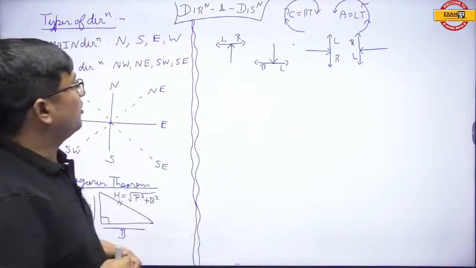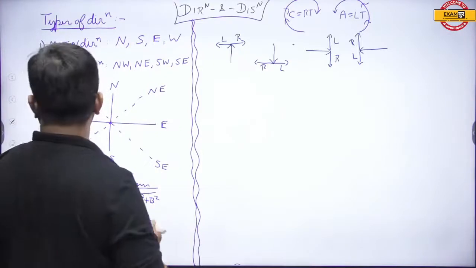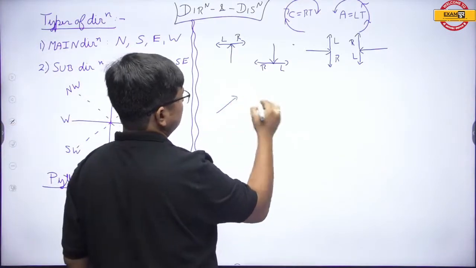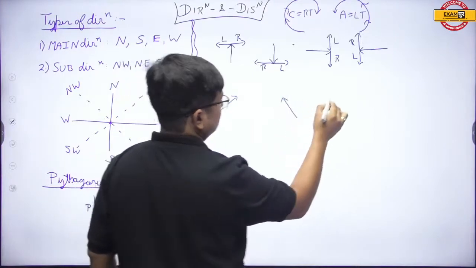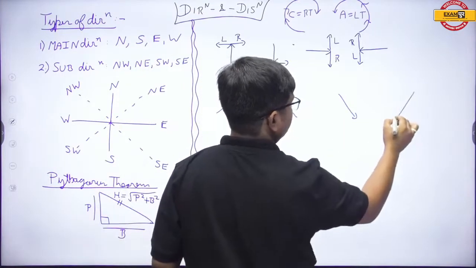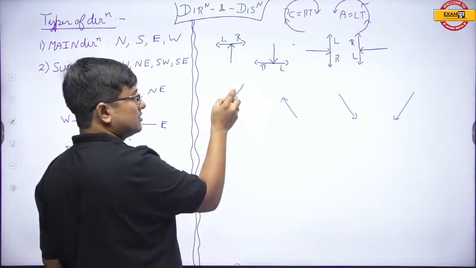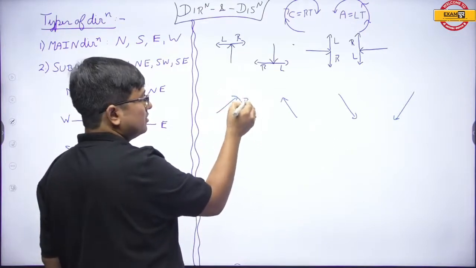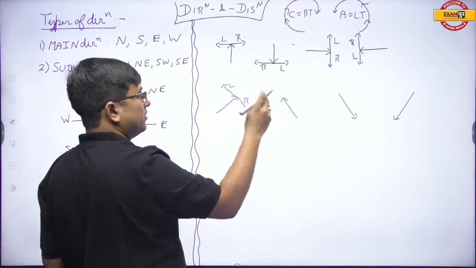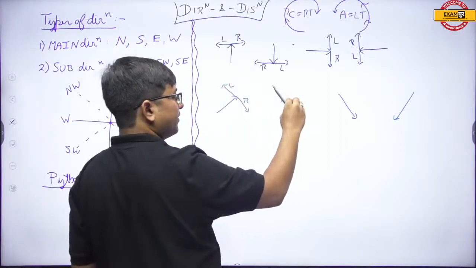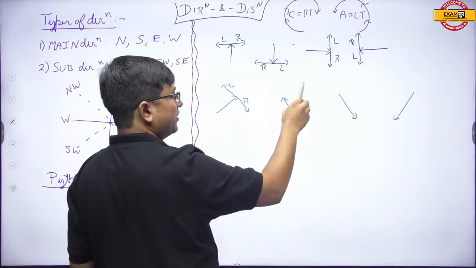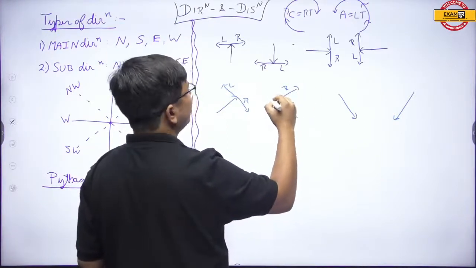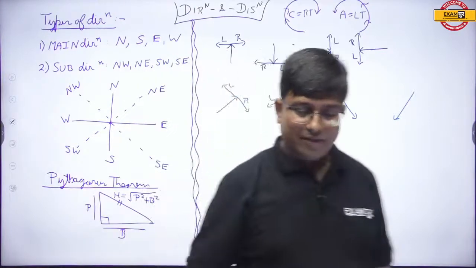Fine. Now my dear students, why only for these main directions? Let us talk about the sub directions. For example, this and this. Now here the minute hand is at this, it will turn over here. So now for this the right turn is this and opposite of that is the left turn. Now here the minute hand is over here, now it will turn over here in this way, so this is the right. And why only the minute hand, you can take the hour hand also, that's not a point.